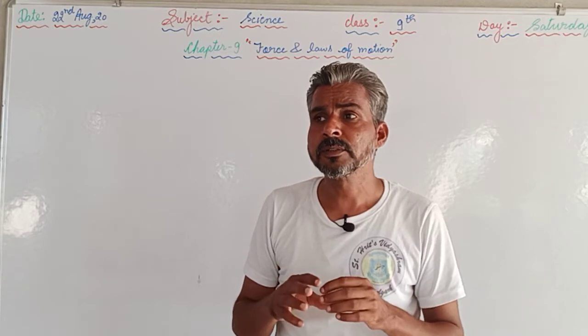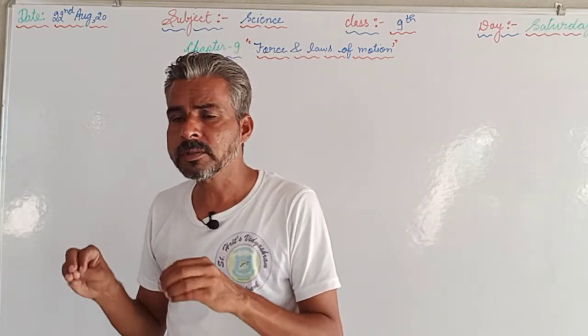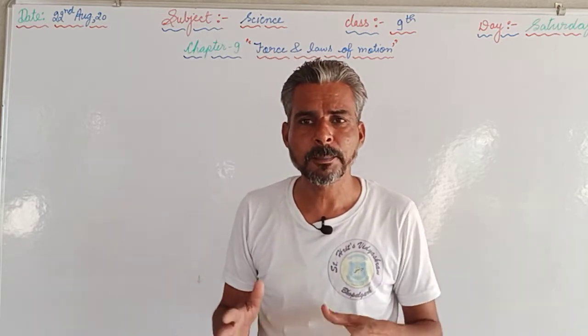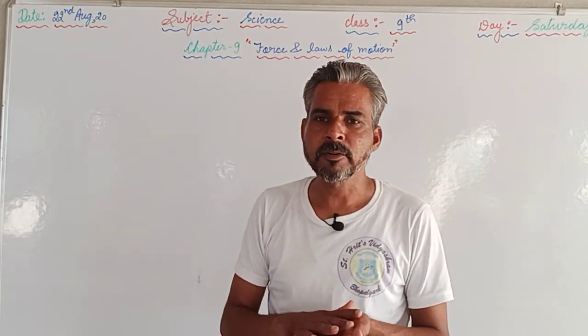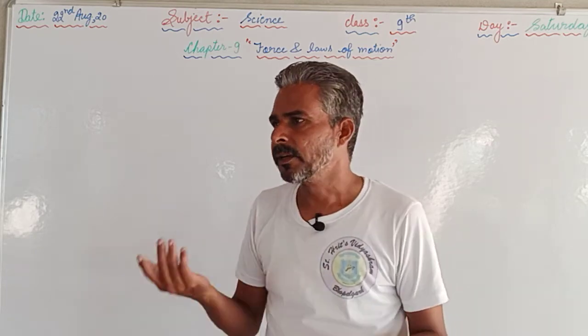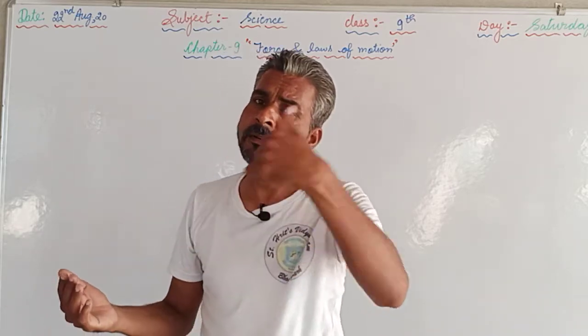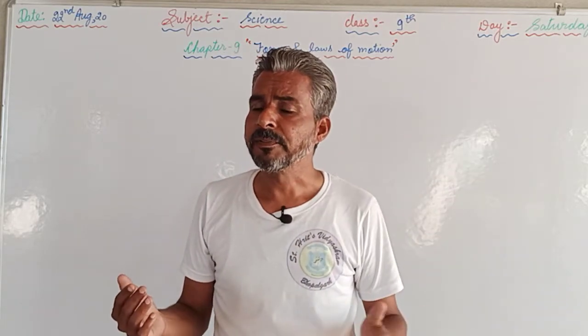Collision should be perfectly elastic, means there should be no loss of mass there. After the collision the velocity will be changed, that can be v1 v2, but the momentum before collision will always be equal to the momentum after collision.